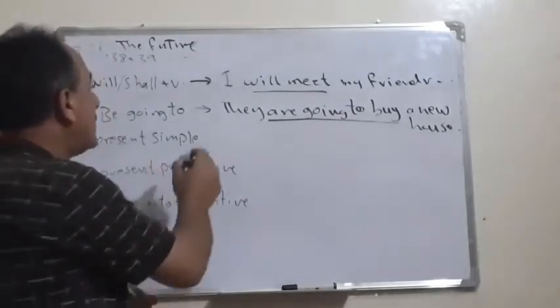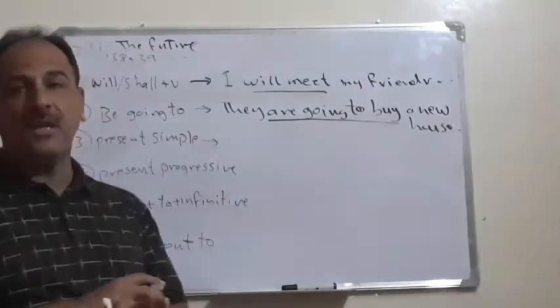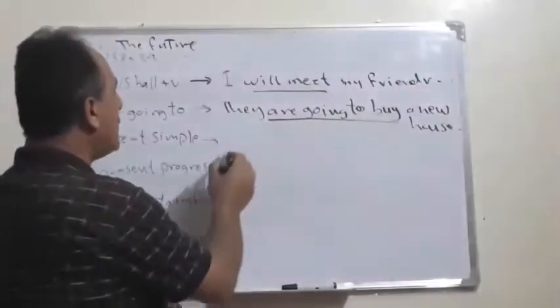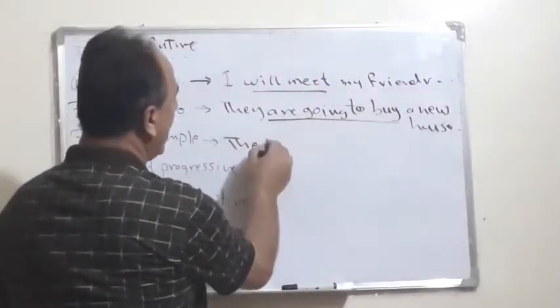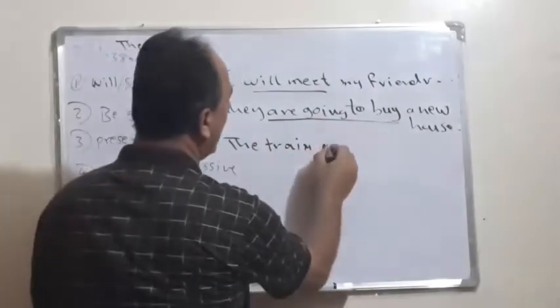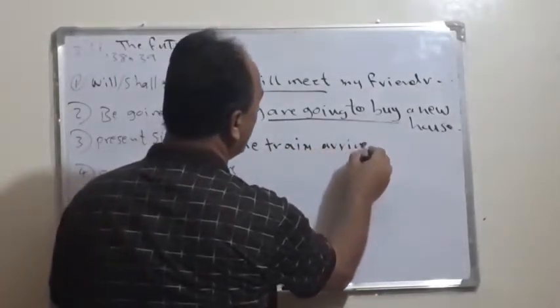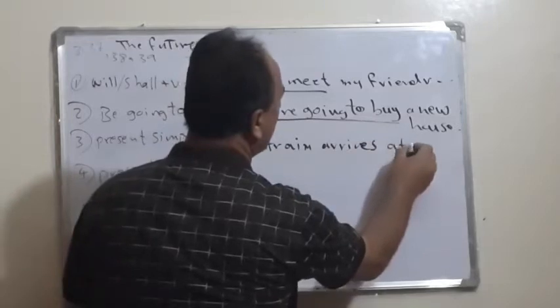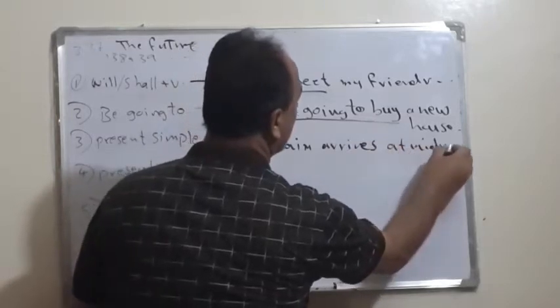Then it is possible to use the present simple for the future. For example, we can say the train arrives at midnight.